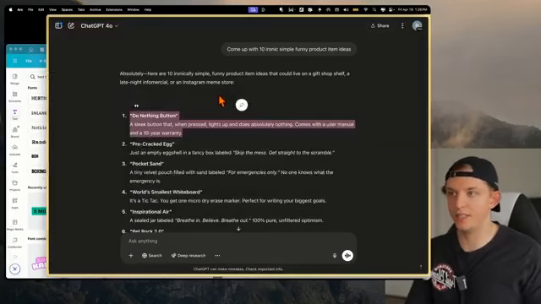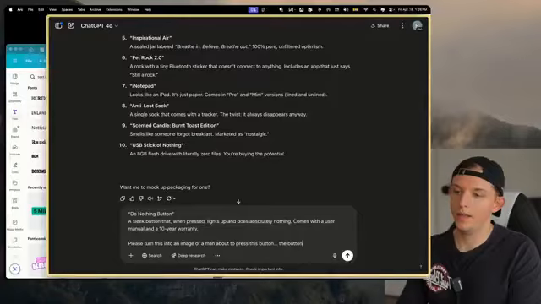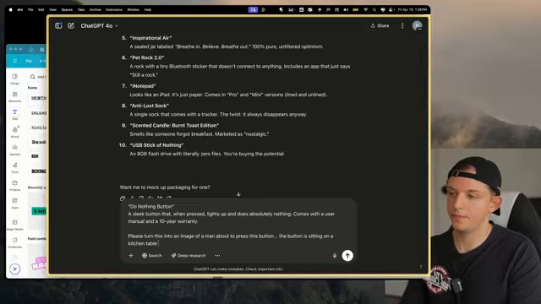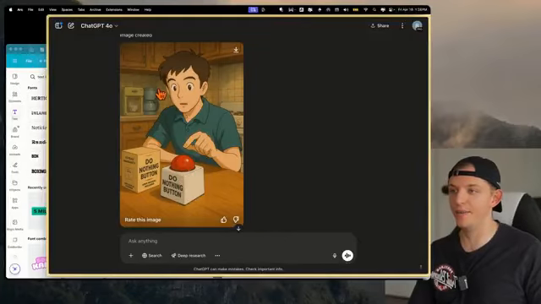Now, let's actually stay within ChatGPT. Please turn this into an image of a man about to press this button. The button is sitting on a kitchen table in front of him. Make this in the style of Studio Ghibli. And look at this. This is great. So do nothing button. It has this big red button and it's in the style of Studio Ghibli. I like it. Let's go ahead and download it.